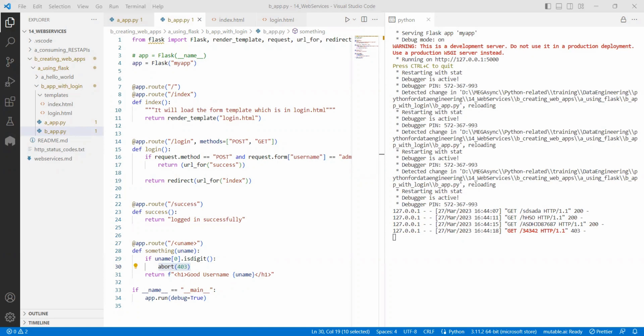Let's create one small HTML application which can do a calculator. So that is what we can do.